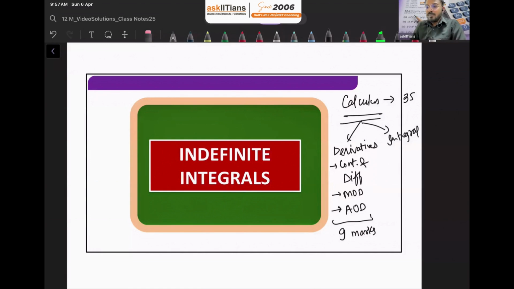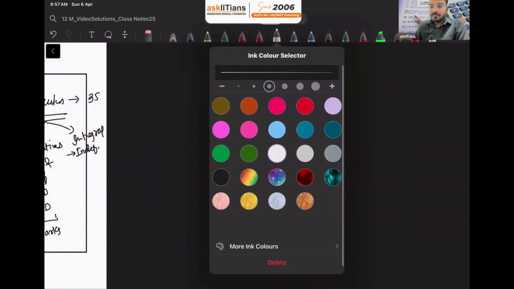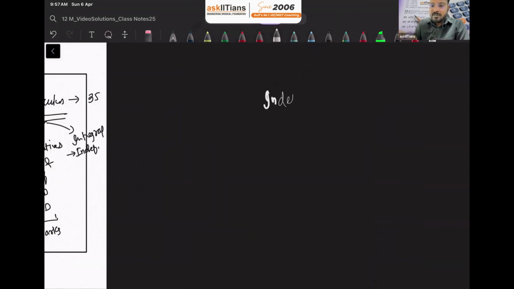Now when we talk about integral calculus, there are indefinite integrals.